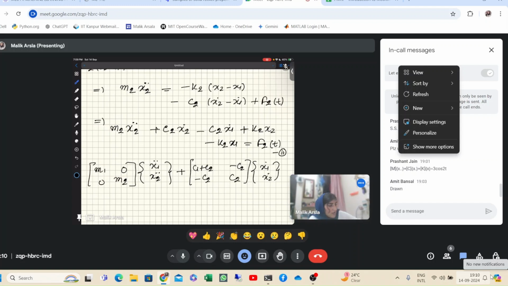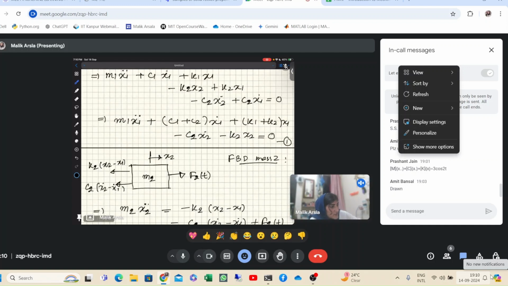After that we can write the K matrix. The K matrix multiplies with x1 and x2, and on the right hand side the force vector. So with x1 from the first equation you can see k1 plus k2 is multiplied, and with x2 it's minus k2.